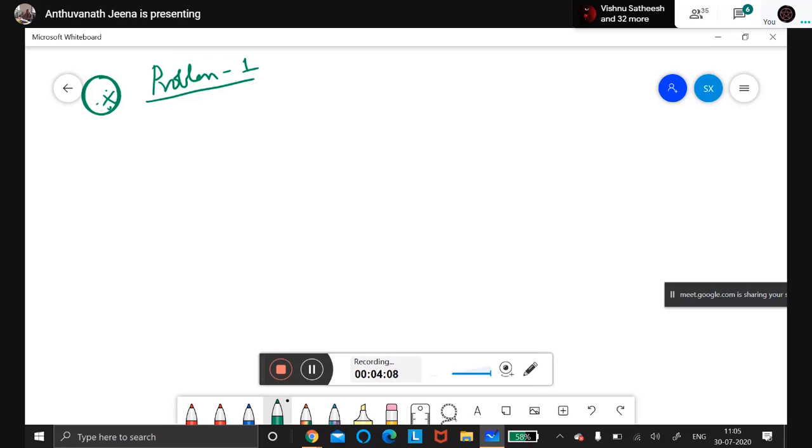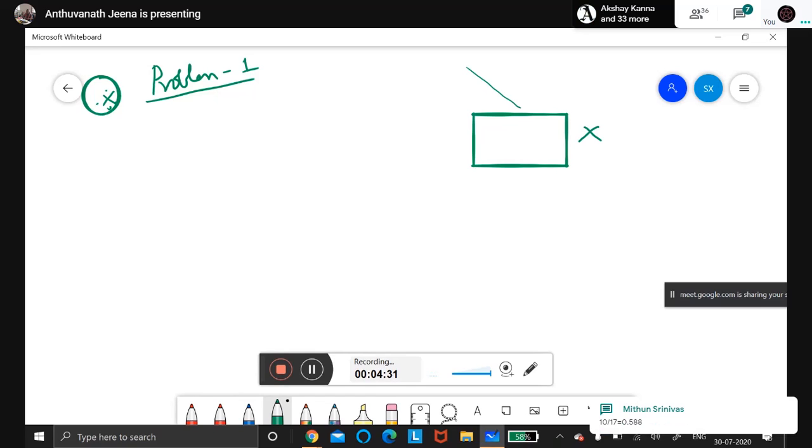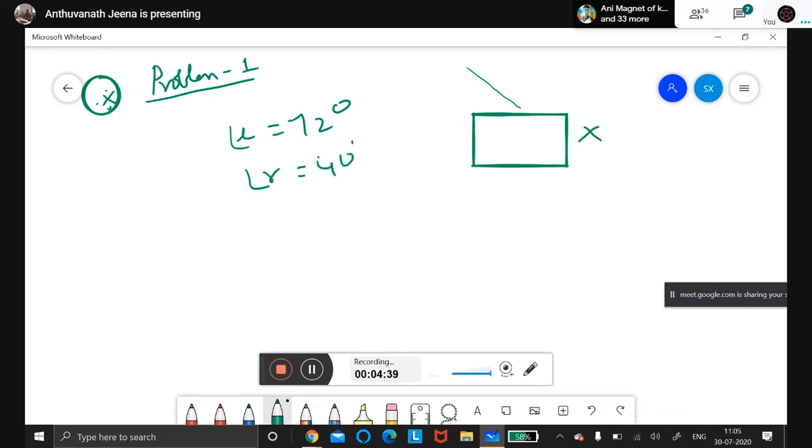Now you try along with me. A beam of light passes from air into a substance X. Are you writing the question? Suppose some substance is X. A beam of light enters from air into the substance. Okay. The angle of incidence is 72 degrees. The angle of refraction is 40 degrees. Calculate the refractive index n of the substance X.